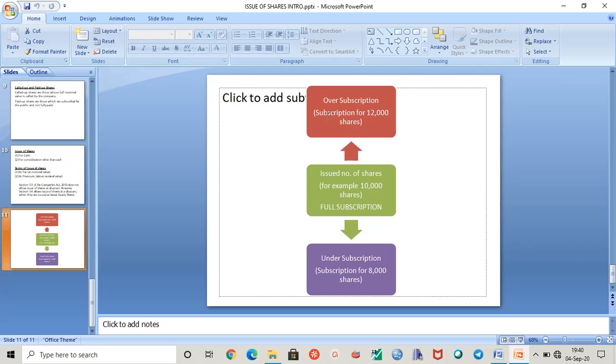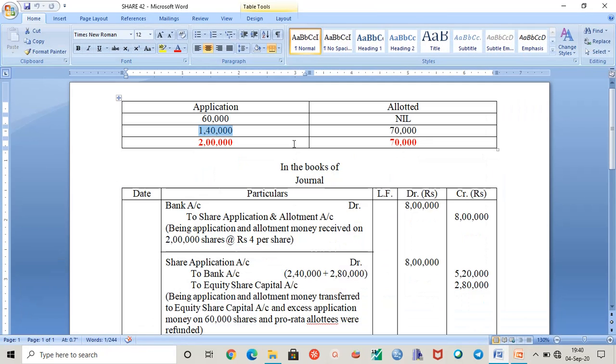Whenever there is oversubscription, only then can we see pro rata allotment. It means that a number of shares are applied, but out of the shares applied, only a specified number of shares are allotted. That is called pro rata allotment.